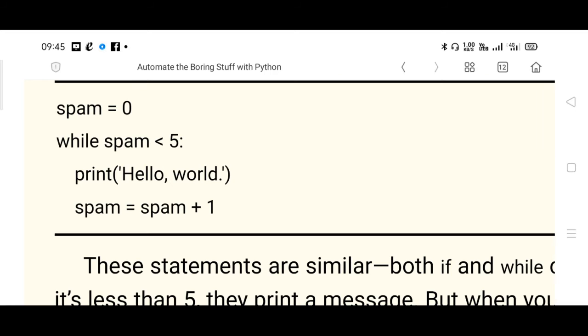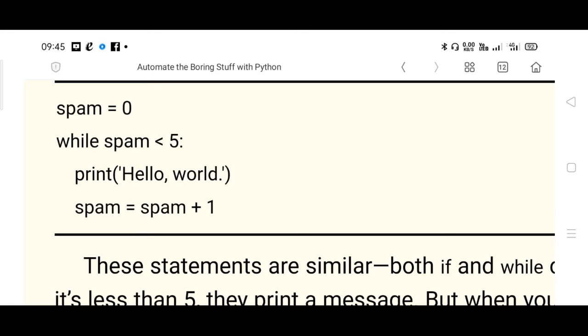The initial value of spam is 0. 0 is compared with 5. The condition is true, so the block of while starts. How do you identify the block? Using indentation. You are supposed to identify it. Print hello world is printed. Spam is incremented. How is spam incremented? Spam is spam plus 1, so 0 plus 1, that is 1.